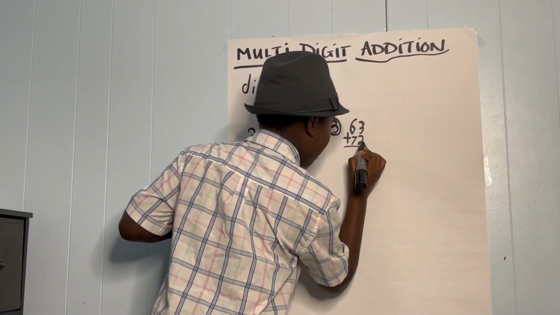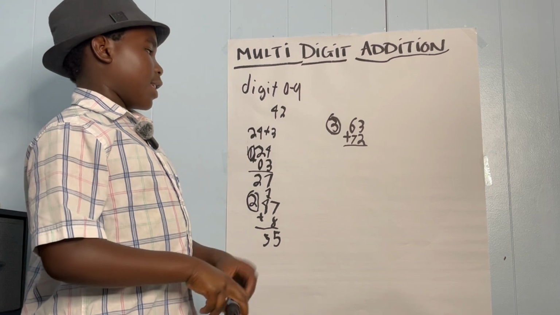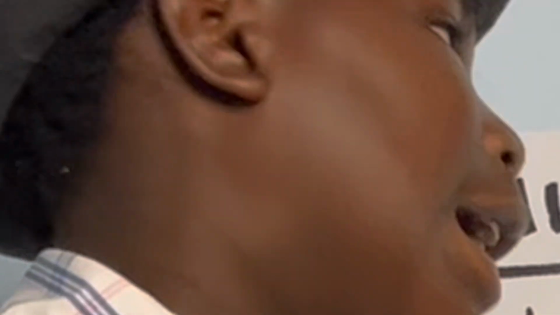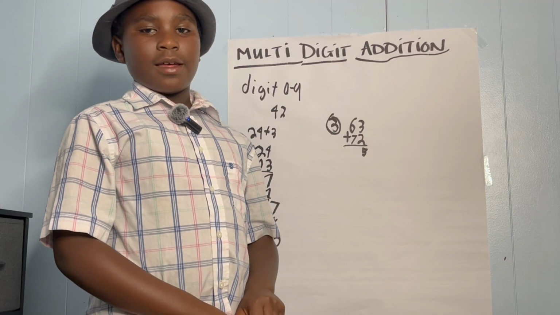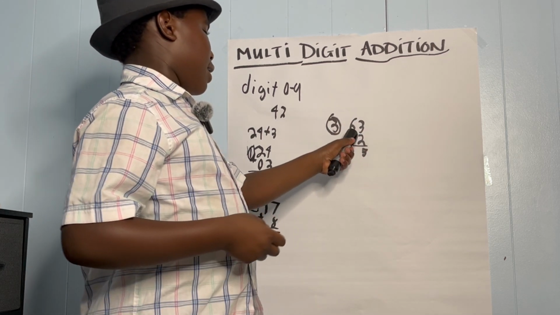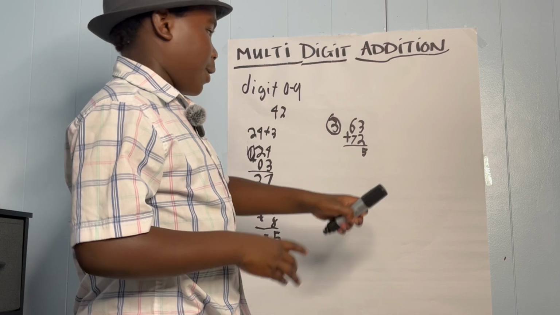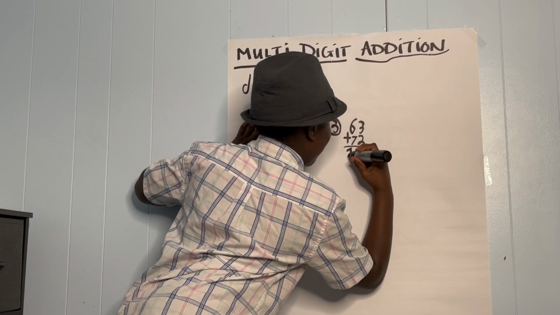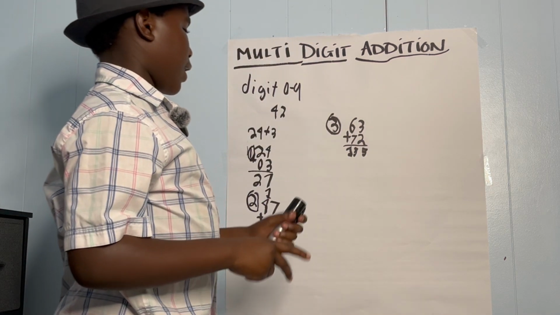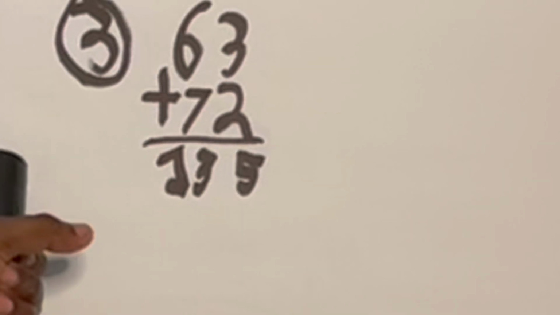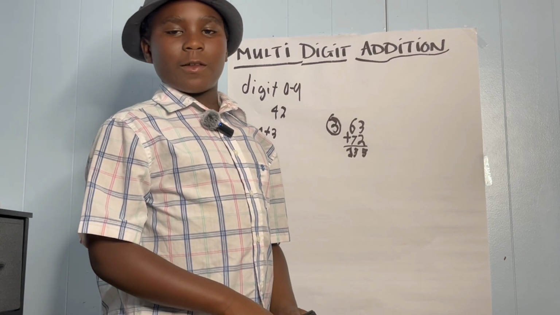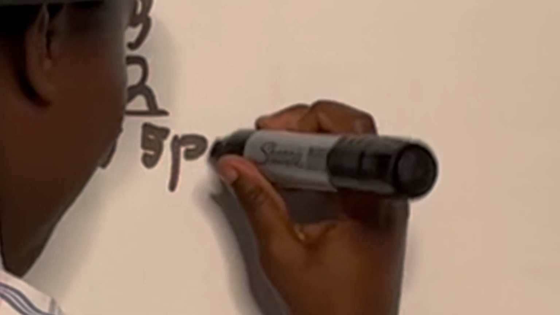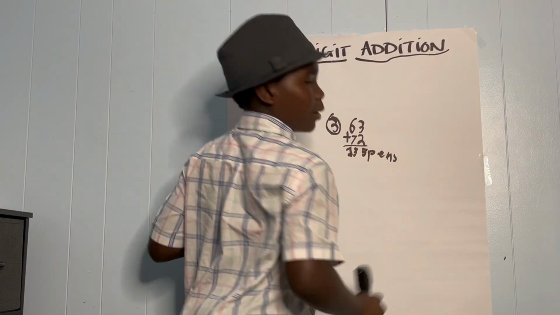So, for this question, you just have the first part of it. Just 3 plus 2, 5. And then the next thing you have to do is add 6 plus 7. There's nothing after this. So we can just write the full number. The answer to 6 plus 7 is 13. So the final answer of the question is 135. But remember, you have to label your answer. 135 pens. You will lose points if you don't.